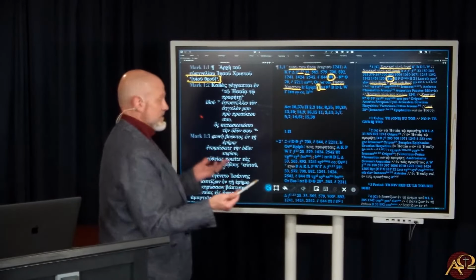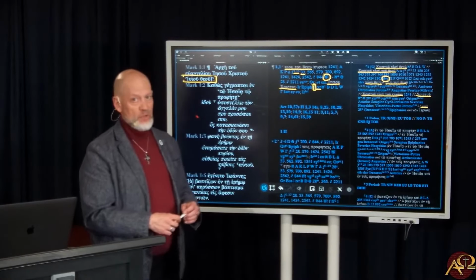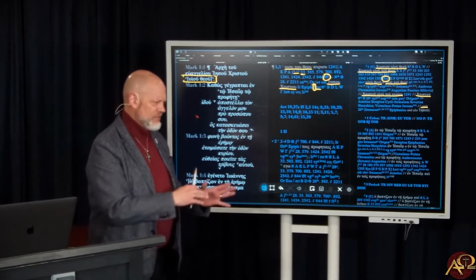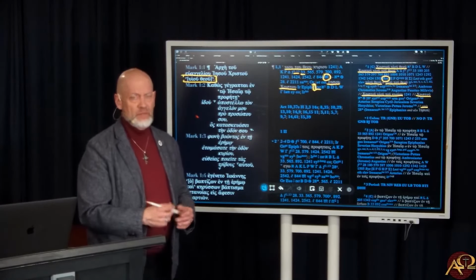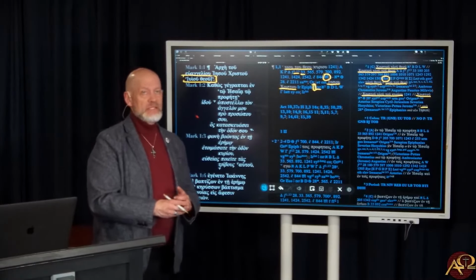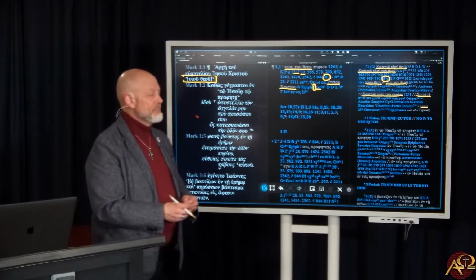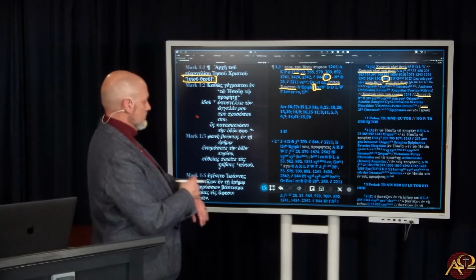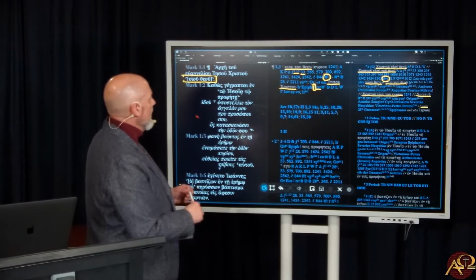Now, sometimes that's split. Sometimes, especially when you get into the book of Revelation, you'll find all sorts of splits in the manuscripts in the Byzantine text. So in many instances in Revelation, there is no majority text. There is no majority reading. You sort of have to play around with stuff to try to figure all that out.